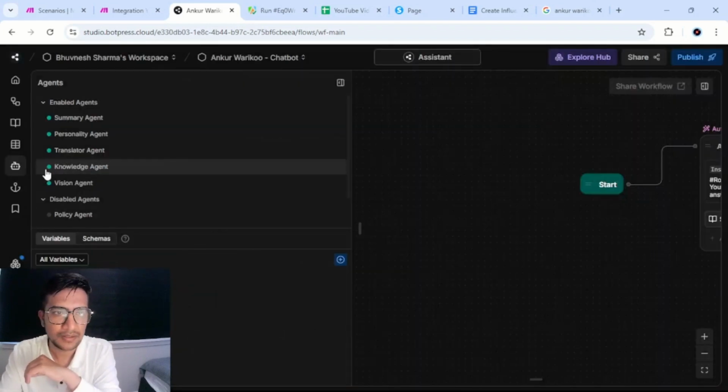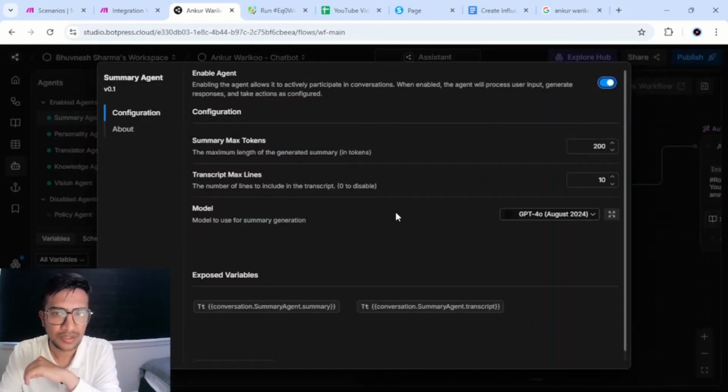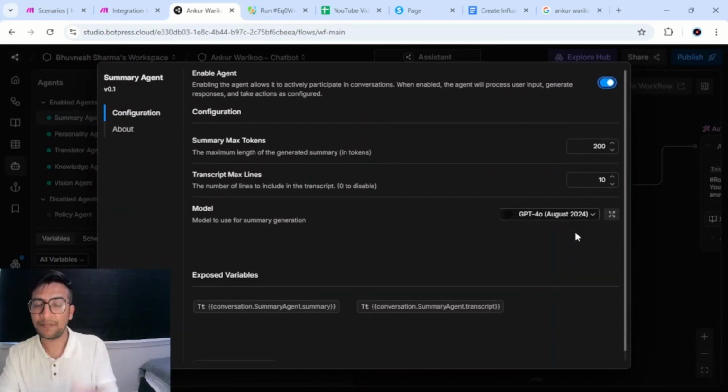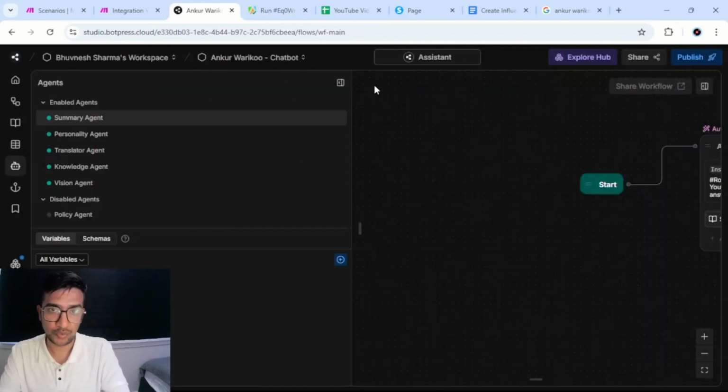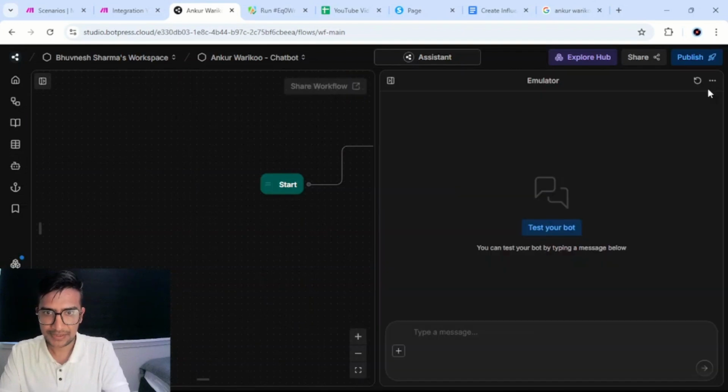So for that part, you'll see there is also a summary agent. In that summary agent, I'm using the model ChatGPT 4o. It is important for me that the output appears in a presentable format. That's why I'm using this costlier version, but it's not that costly. I'll also show you how much it costs. So let's try this here.